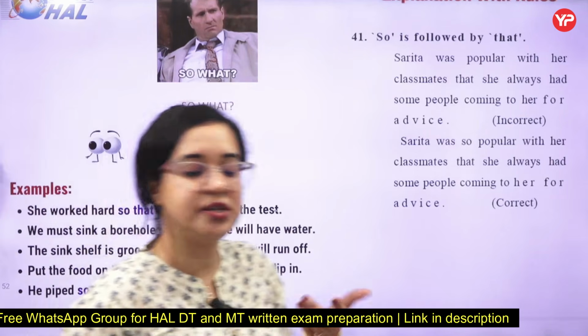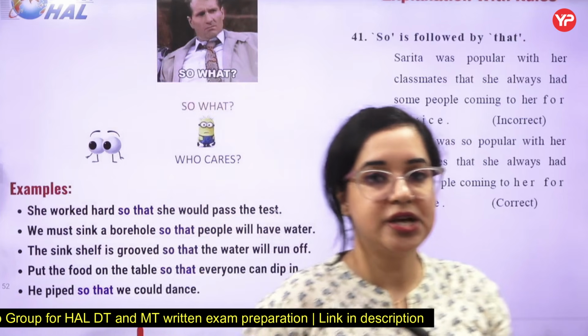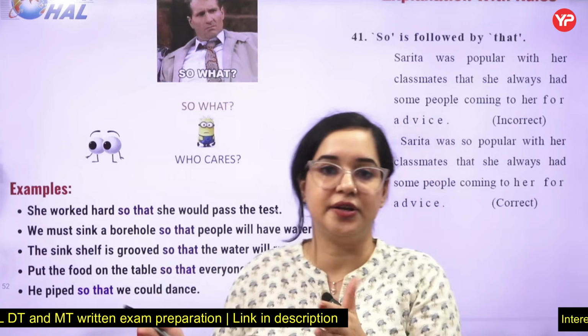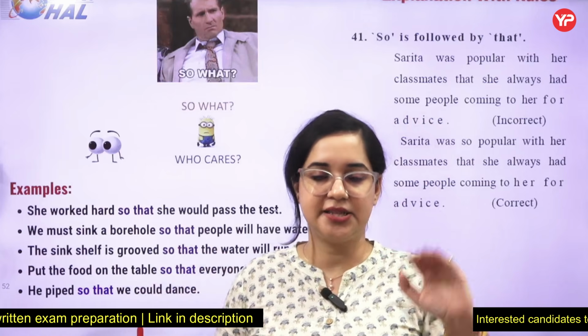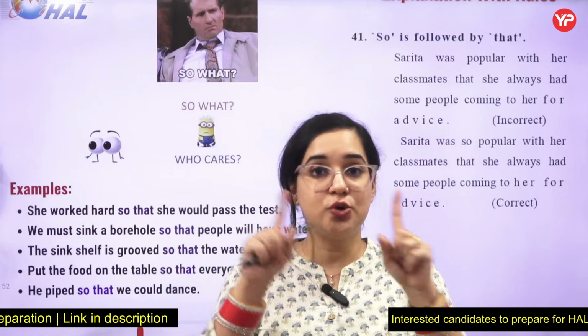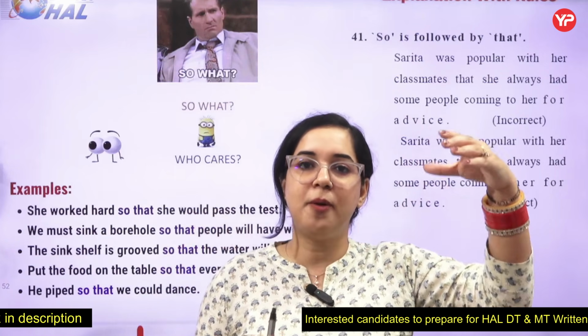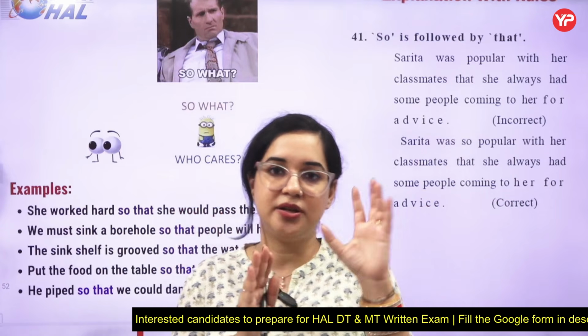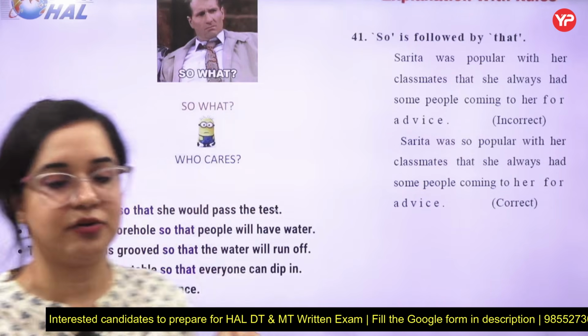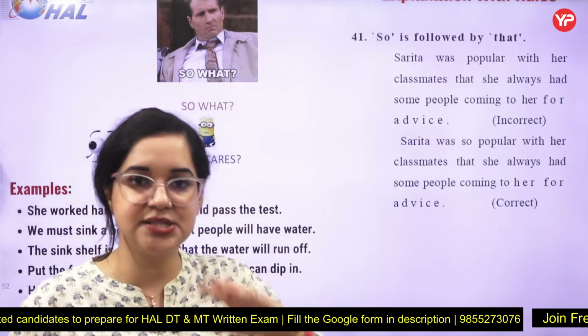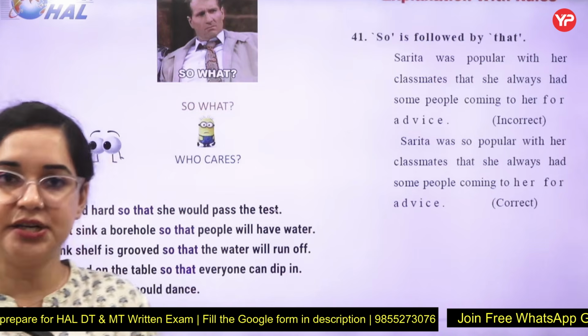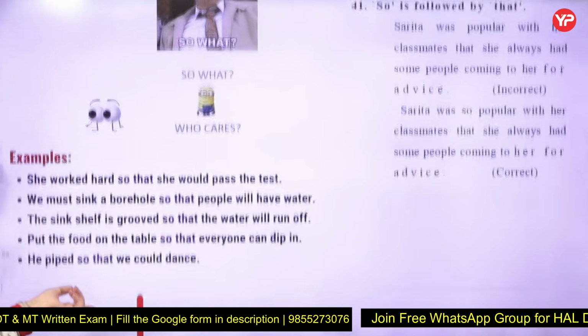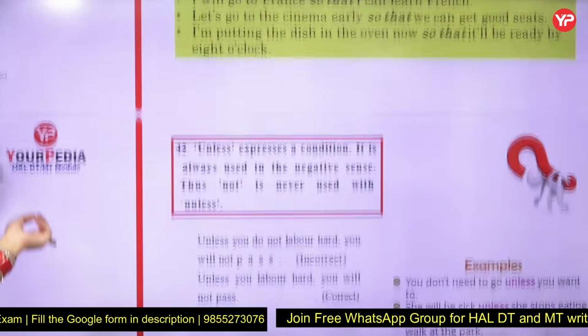So is used in terms of comparison and that is used for what happened as a result of it. Similarly, such as happens as a comparison. So when you combine so and that, that is for the popularity and the result together. Such as for normal comparisons, such that for the results. Very, very important rules. Next, we will go with rule number 42.